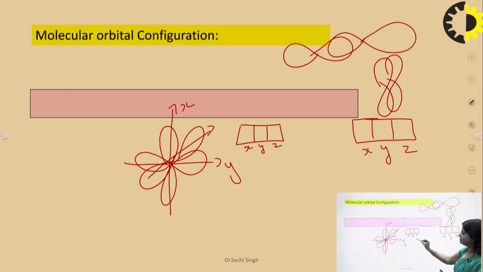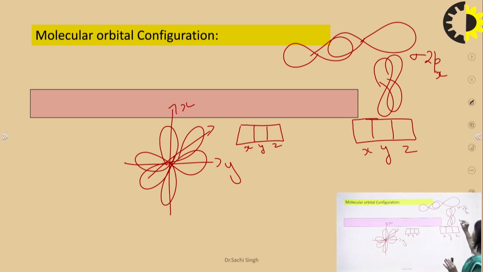So always out of the three, one orbital forms the lateral overlapping, and we know that lateral overlapping always forms the sigma bond. So it is represented as sigma 2p, whatever axis I designate. And those orbitals which overlap sidewise form the pi orbital.